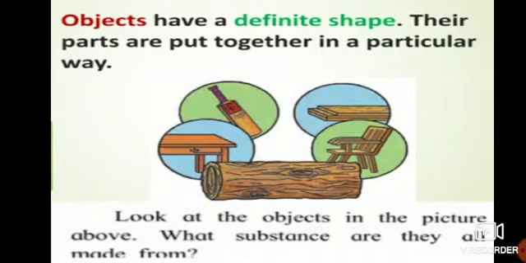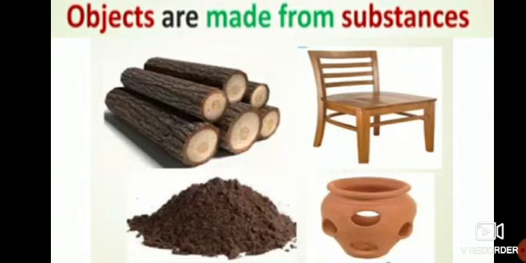Clear, girls? So objects are made from substances, as we have seen before also. From soil we have made pot. From wood, chair or table or bed.